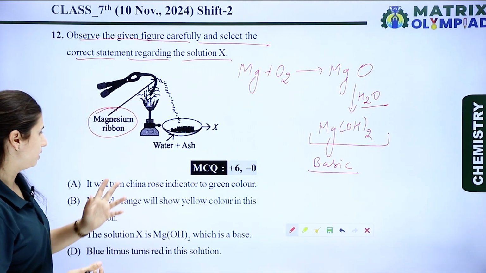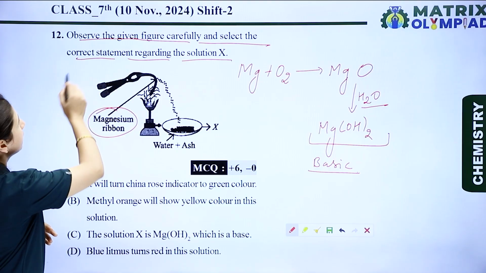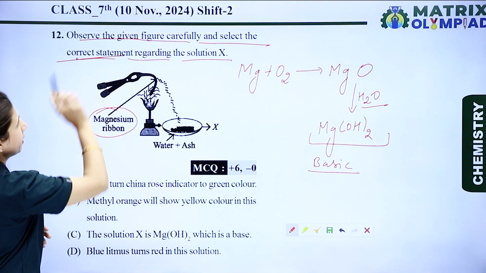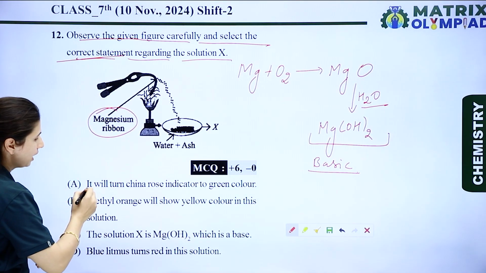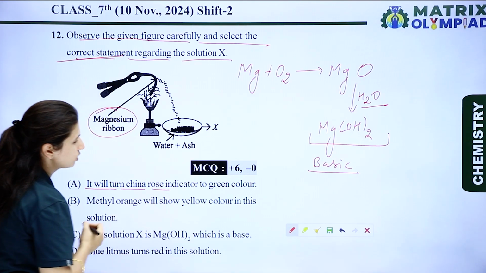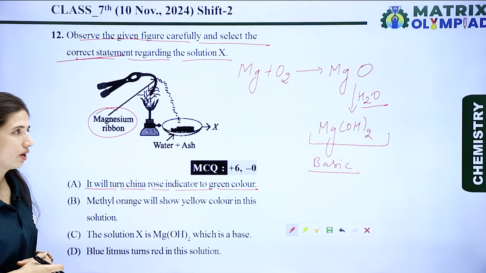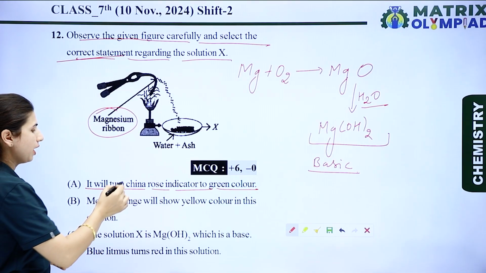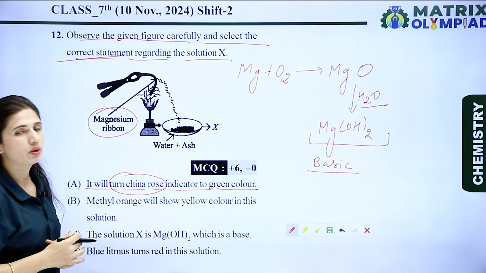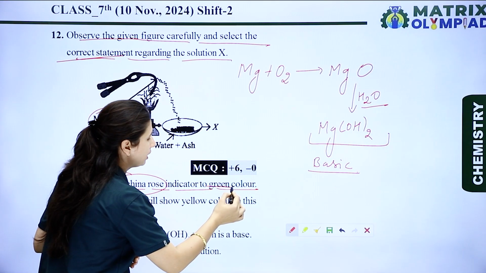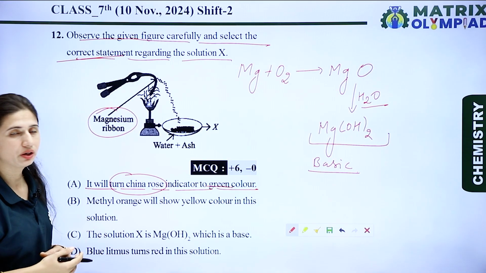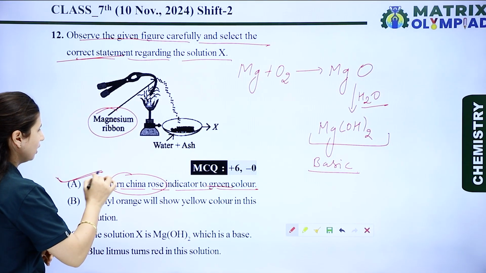Okay, now let's see the statements. So in the question, the correct statement. The first statement is, it will turn China rose indicator to green color. Yes, it is completely a right statement, because we know that when we put any base on China rose, it converts into green color. So the A option is the right option.